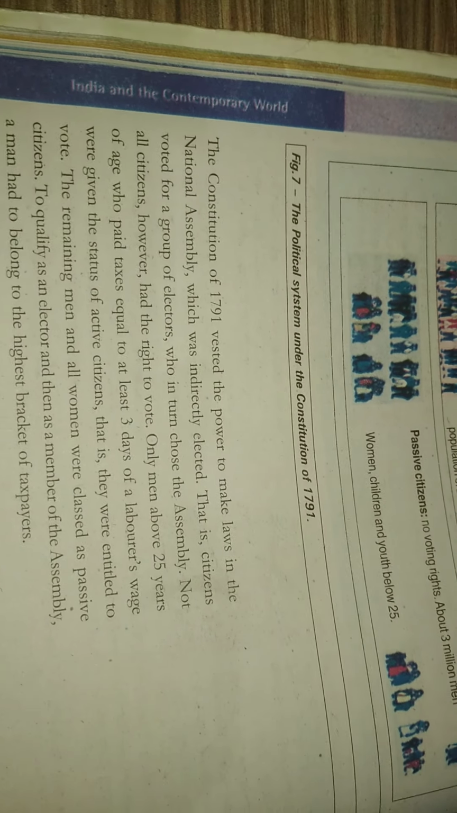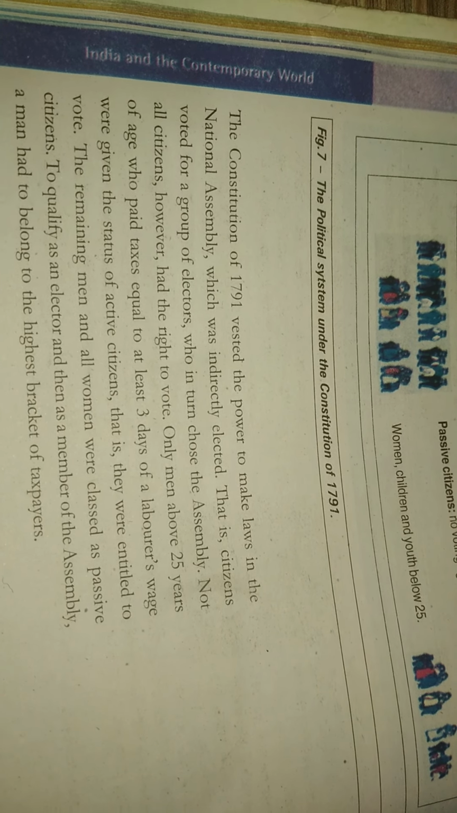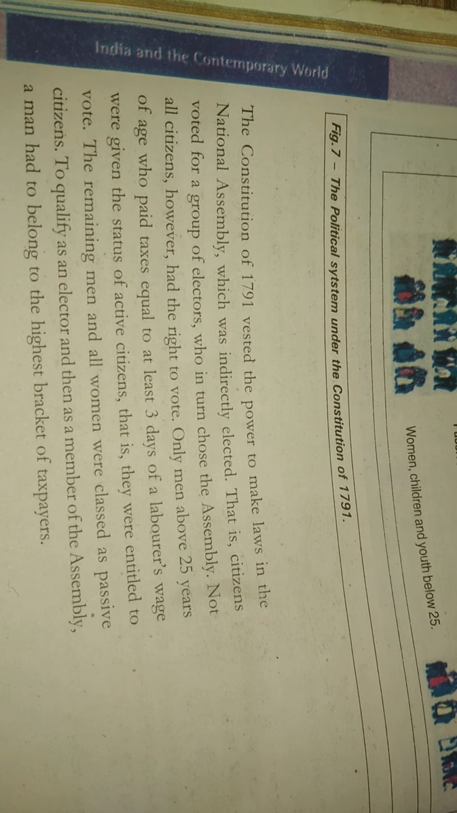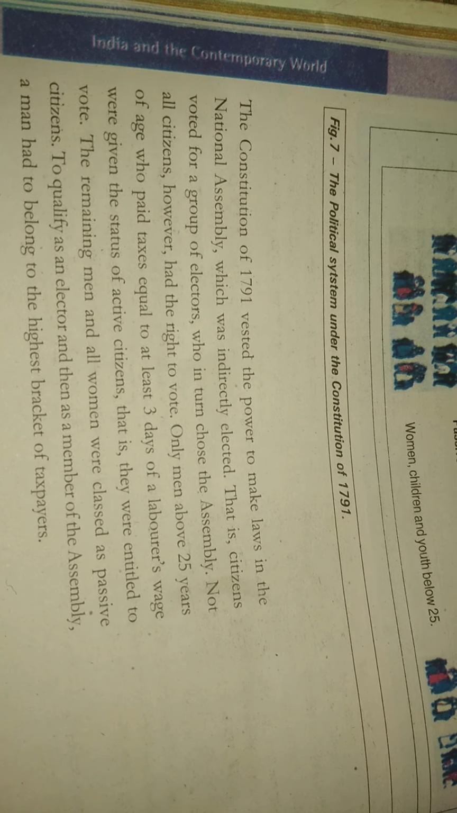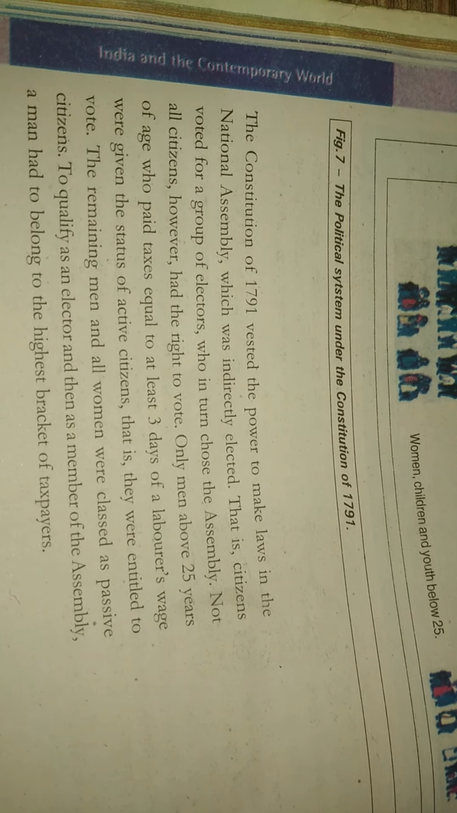Clear? So from this topic, France becomes a constitutional monarchy, you can see that somehow the powers came into different hands, but there was no equality among the people. Society was still divided into two categories: passive citizens and active citizens. Clear? Just go through this topic.